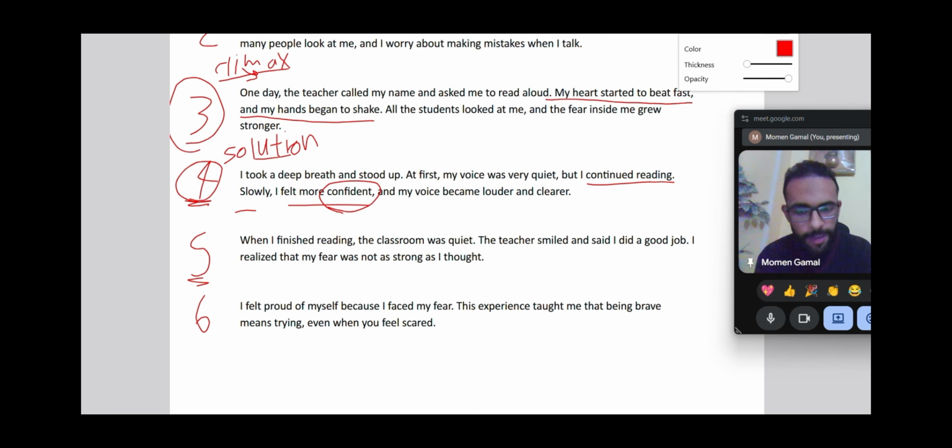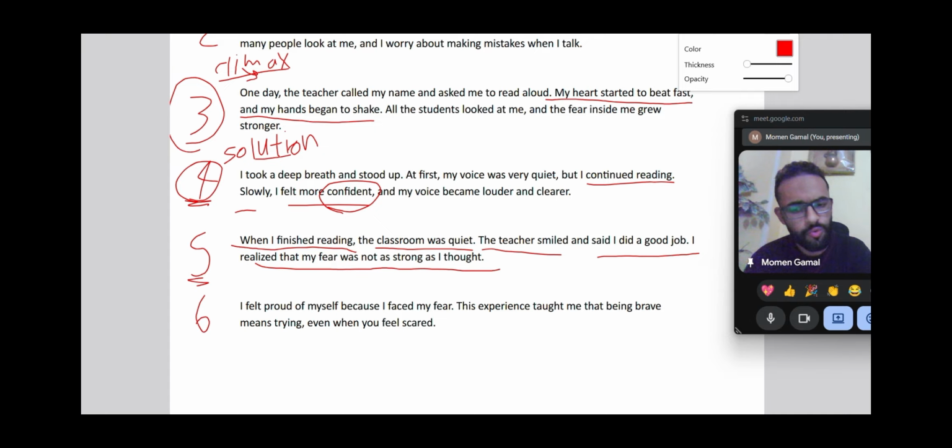And paragraph number 5, as we said before, we should write what? Do you remember? We should write what happened after the solution of the problem. "When I finished reading, my classroom was quiet. The teacher smiled and said I did a great job. I realized that my fear was not as strong as I thought."